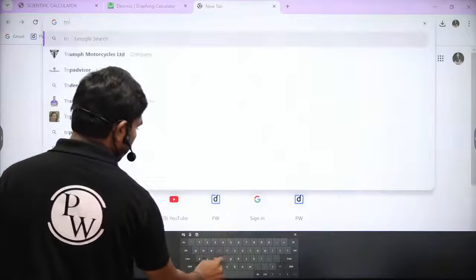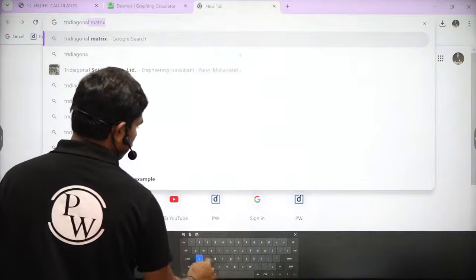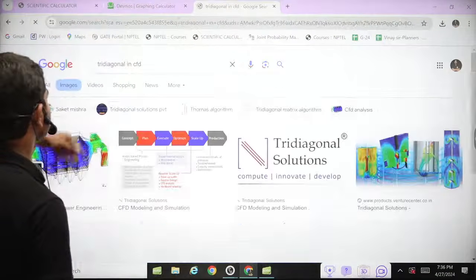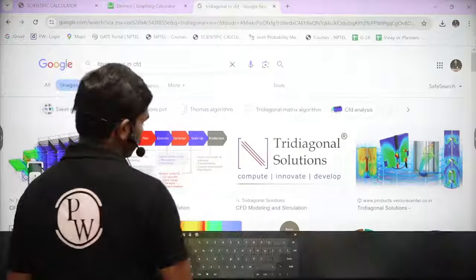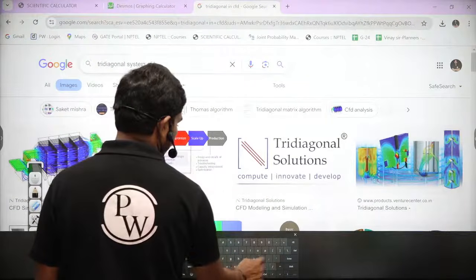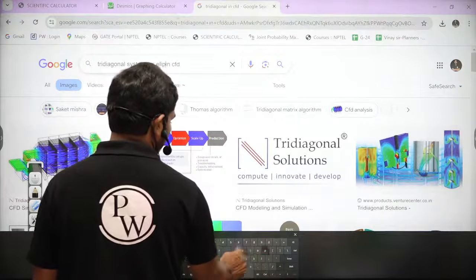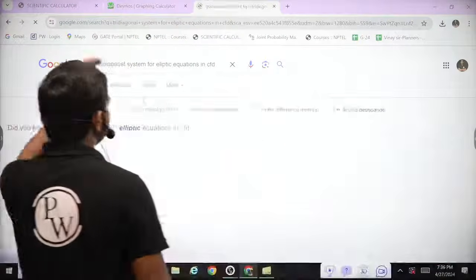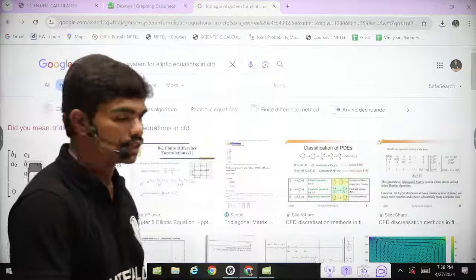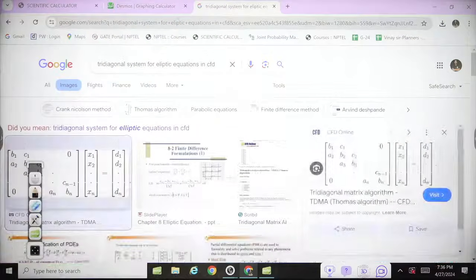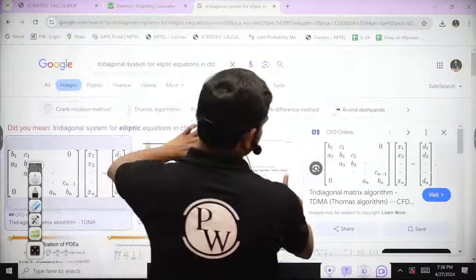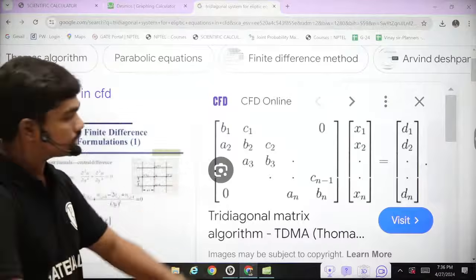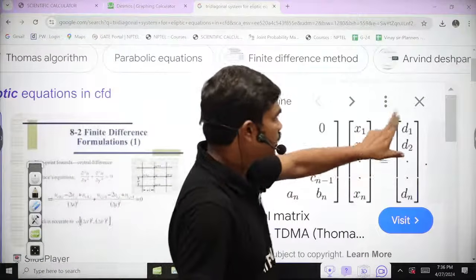So tridiagonal matrices in CFD, in fluid mechanics, we will experience a lot of times. So a tridiagonal system for elliptic equations is what we can see. Right now don't worry about what an elliptic equation or a partial differential equation is, but my main intention is to tell you that sometimes you can see this matrix. There's something called the Thomas algorithm, which maybe we'll see in numerical methods, but right now just look at this as a matrix, a vector, and one more vector.